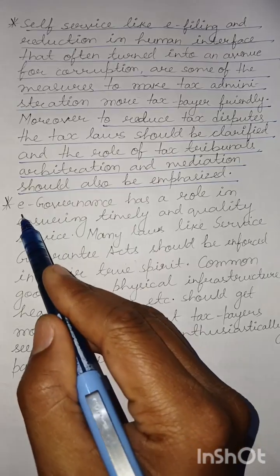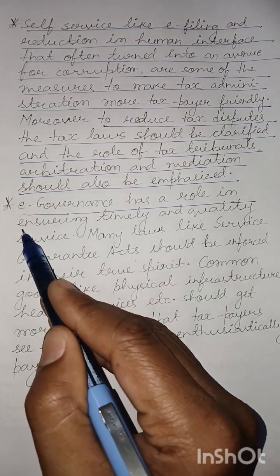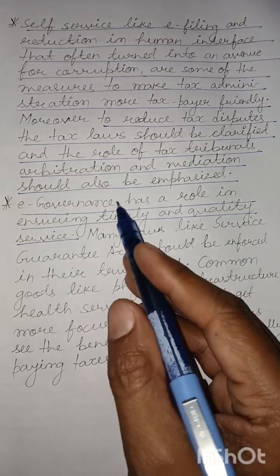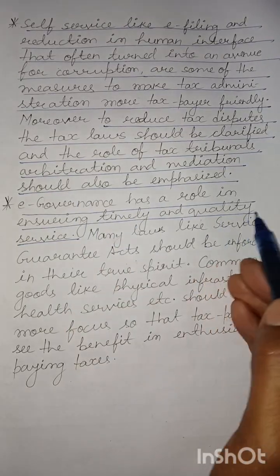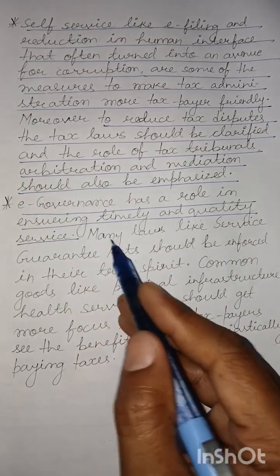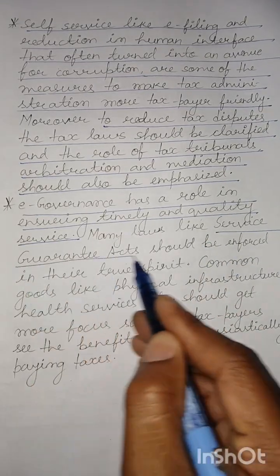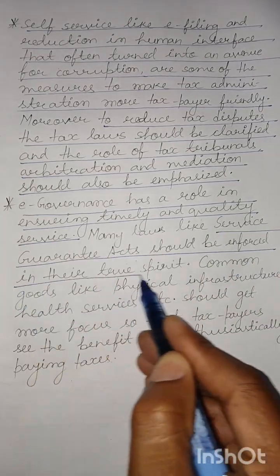E-governance has a role in ensuring timely and quality service. So we were talking about service quality. One of the measures through which we can improve service quality is through e-governance. Moreover, many laws like service guarantee acts should be enforced in their true spirit.